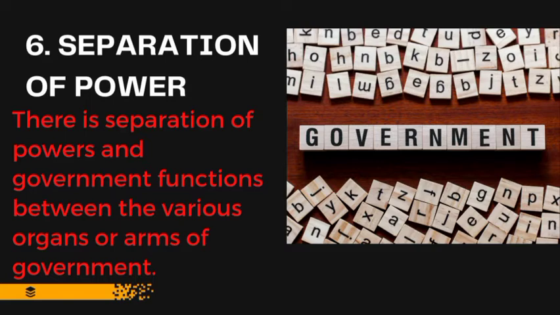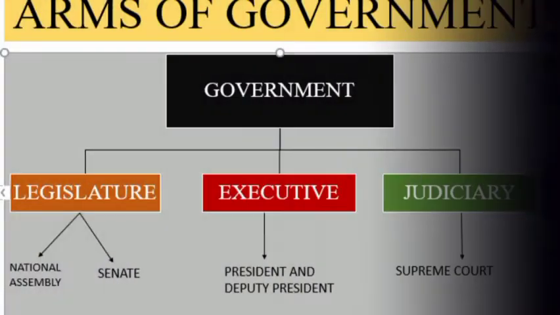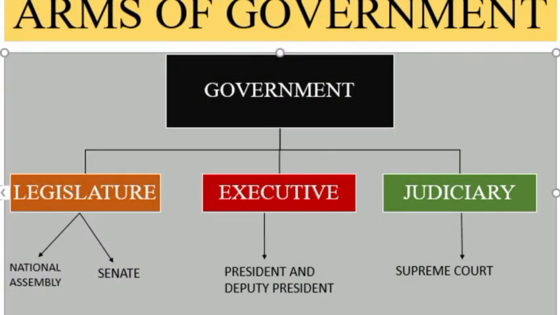Number six, we have separation of power. Under capitalist democracy, there is separation of government functions between the various organs of government. Separation of power allows for each organ of government to run smoothly. It decentralizes power to enable efficiency of the government.